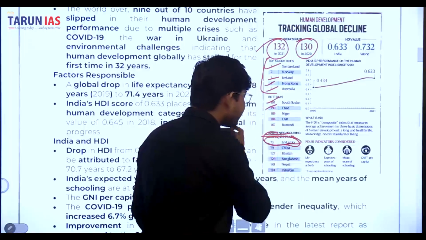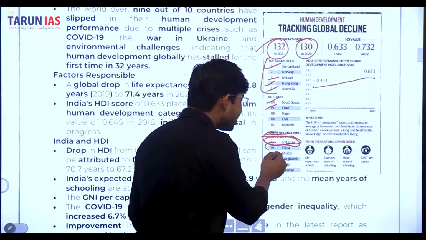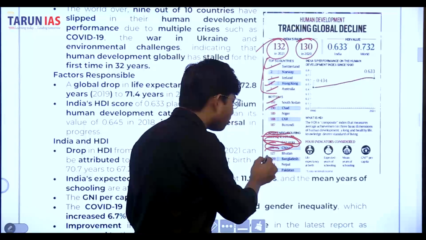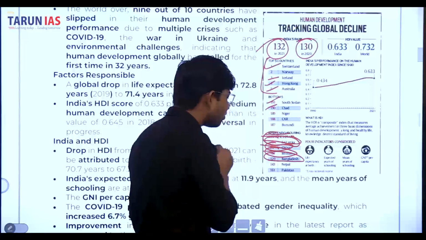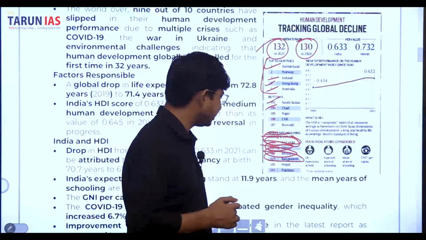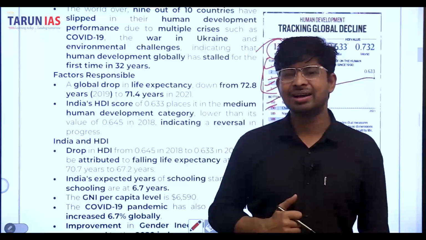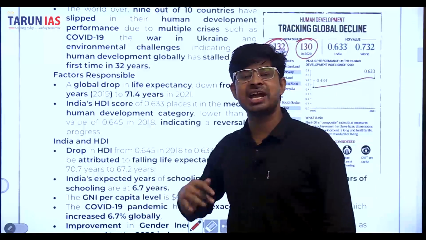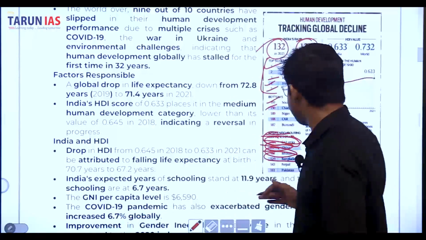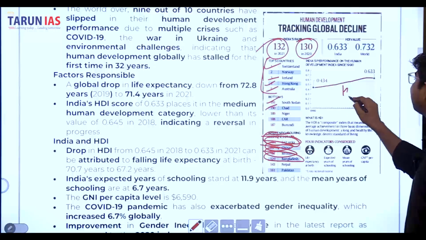Sri Lanka is at 73, China 79, Bhutan 127, Bangladesh 129, Nepal 143. It means we are behind Bangladesh also. Bangladesh's rank is 129 and India's rank is 132. So our condition is bad in the case of the Human Development Index.